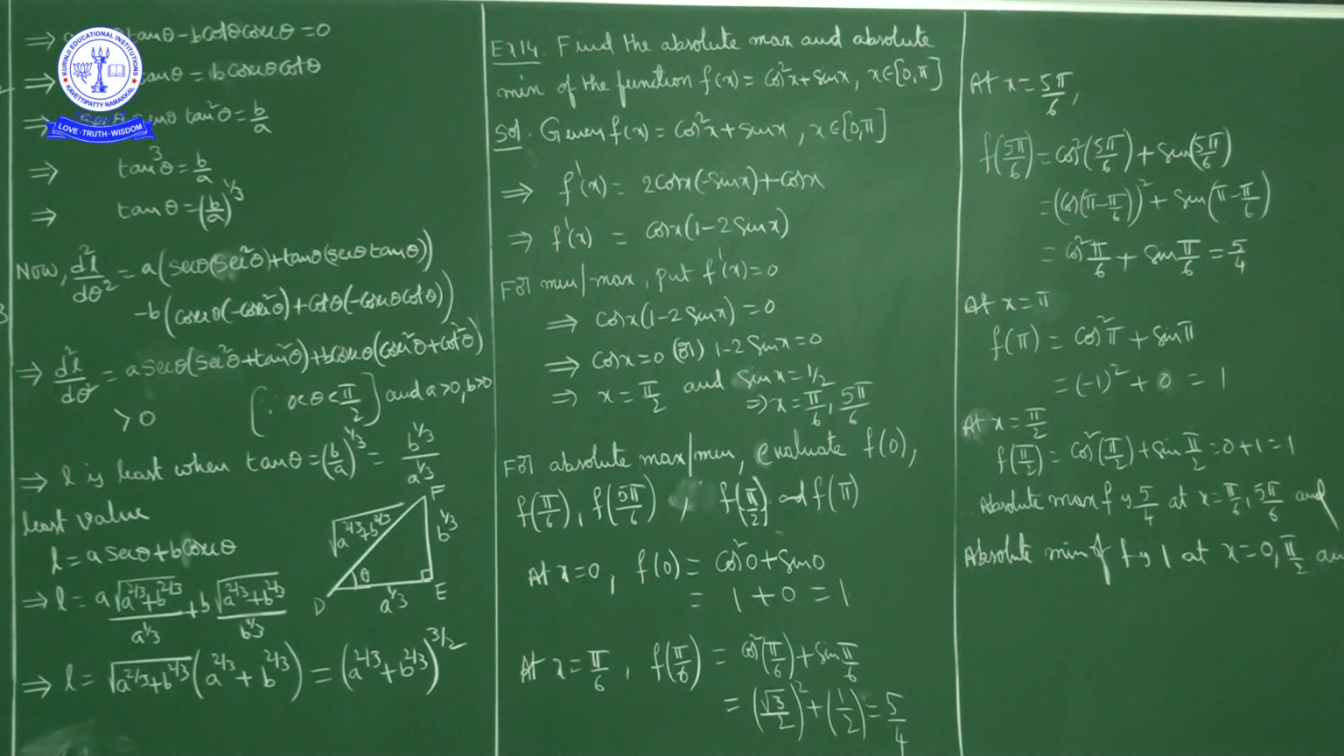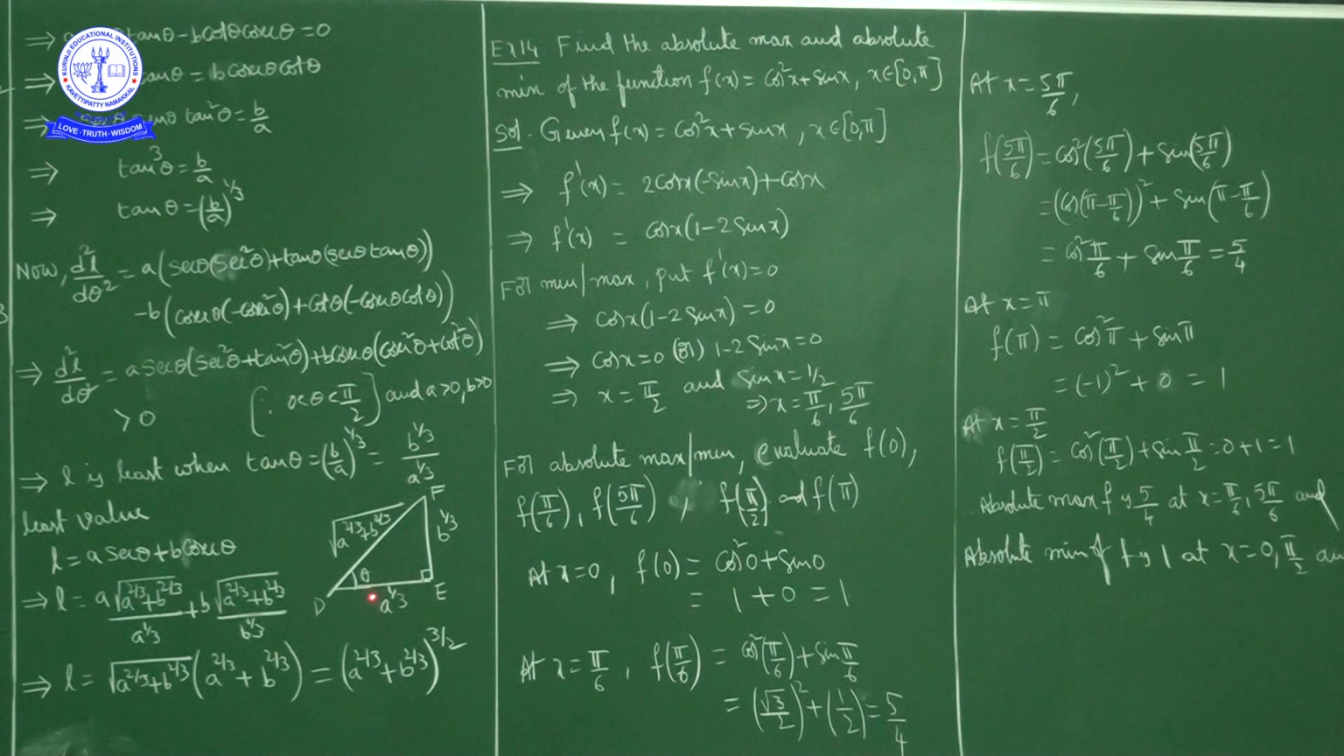Okay. Now the least value of L. Least value of L is what? L is equal to a secant theta plus b cosecant theta. As tan theta is equal to b power 1 by 3 upon a power 1 by 3, write a right angle triangle: tan theta is opposite by adjacent. Now this is the hypotenuse. By using the Pythagoras theorem, suppose DEF is a right angle triangle, DE square plus EF square is equal to DF square.